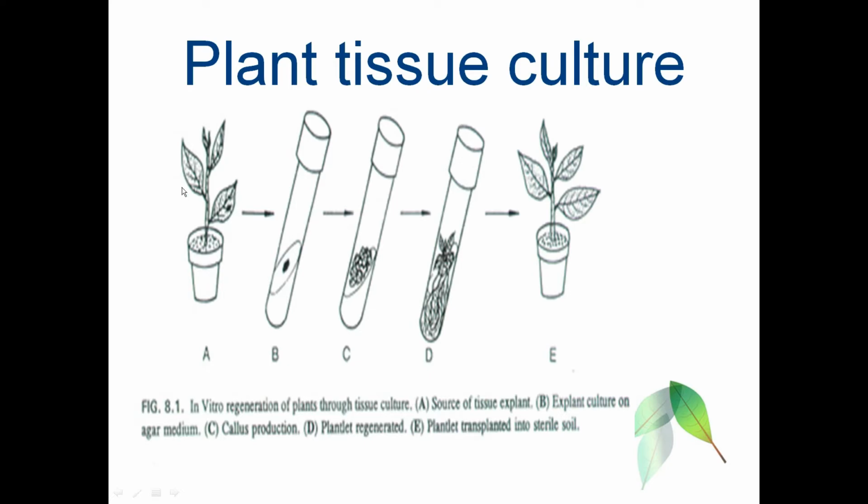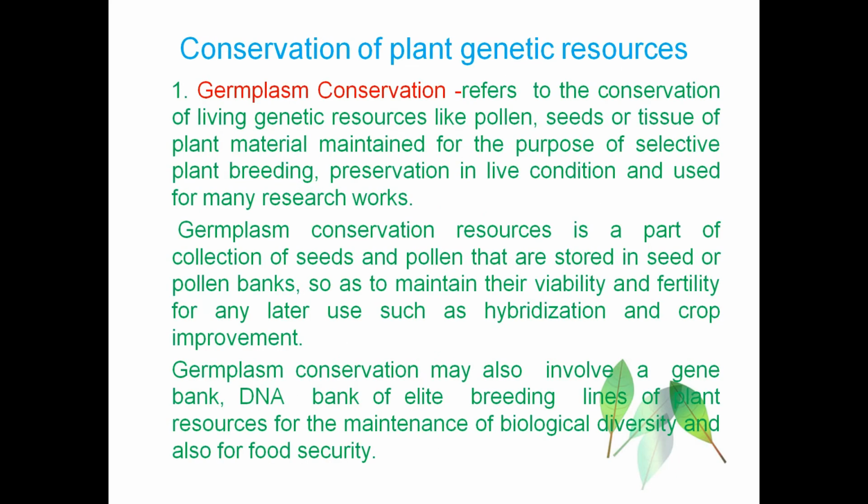First, the explant is collected from the desired plant, then it will be cultured in the culture medium. This is the explant culture on the agar medium. Then callus will be formed. Callus production is the third stage, and plantlets will be produced out of it. Plantlets are produced, and these plantlets are then transplanted into the sterile soil.